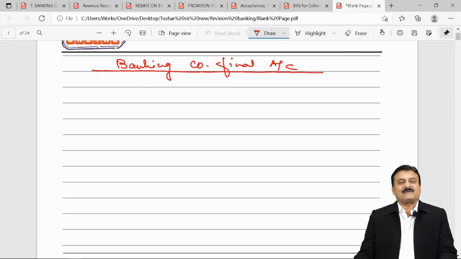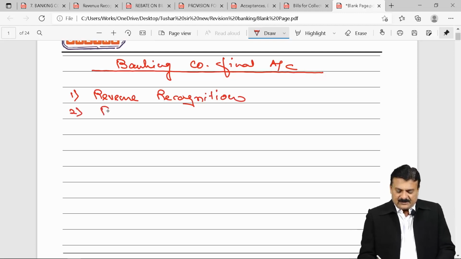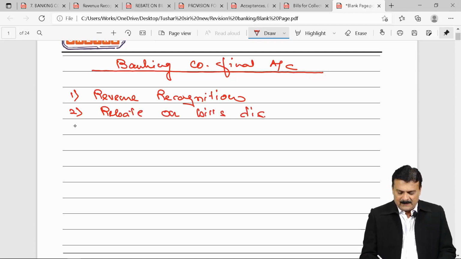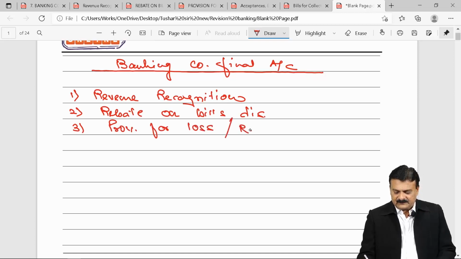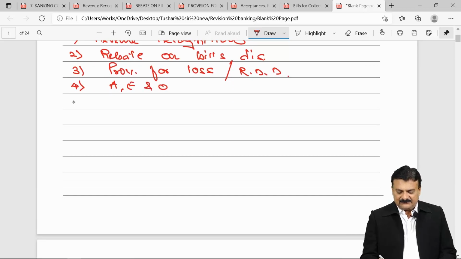Because the chapter covers many small subtopics, like revenue recognition, accounting for rebate on bills discounted, then accounting for calculation of provision for loss, you can call this RDD, then accounting for acceptance, endorsement and other obligation, accounting for bills for collection,